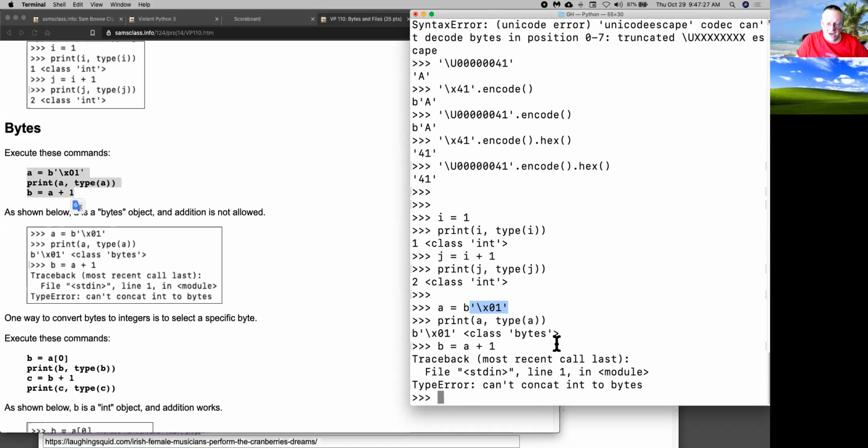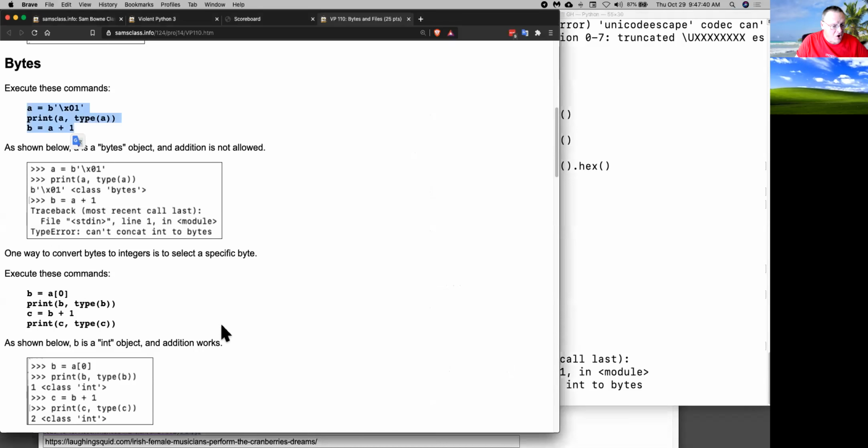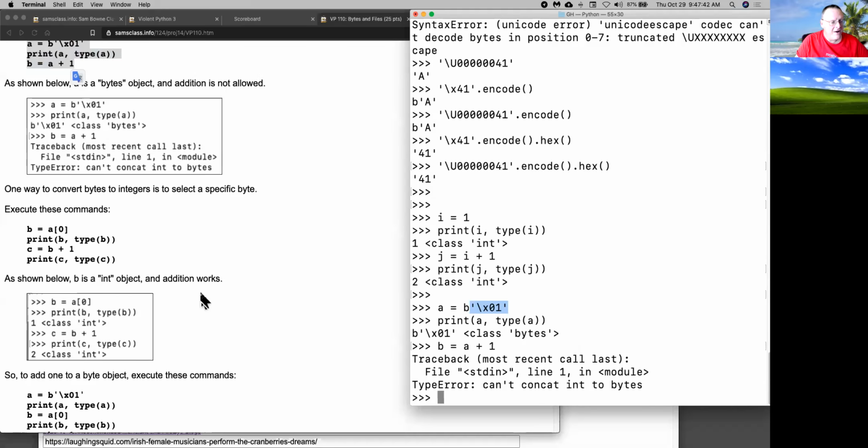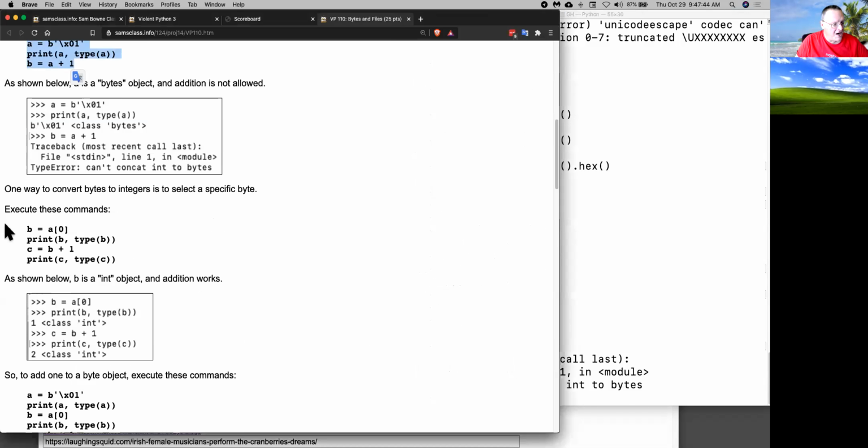So that is a new data type that is not present in Python 2. And if you try to add 1 to it, you can't. It is not an integer that you can add something to. It is a byte object. And in fact, it's immutable. It can't be changed once you define it. You have to redefine it to be something else. You can't do any kind of math on it. So let's try some of these.